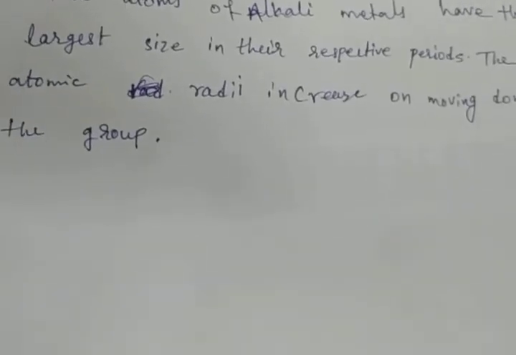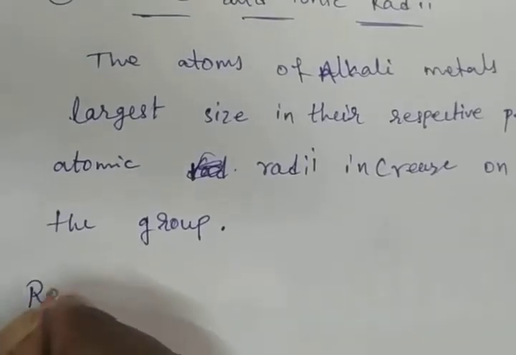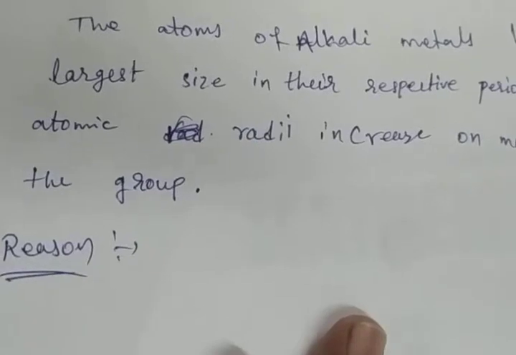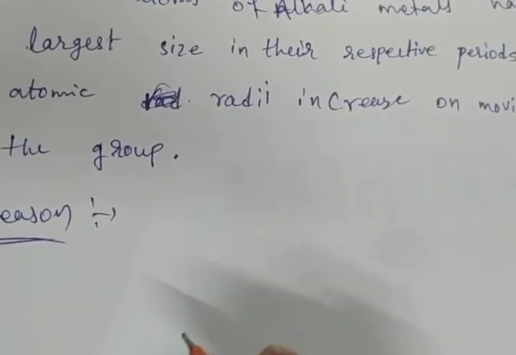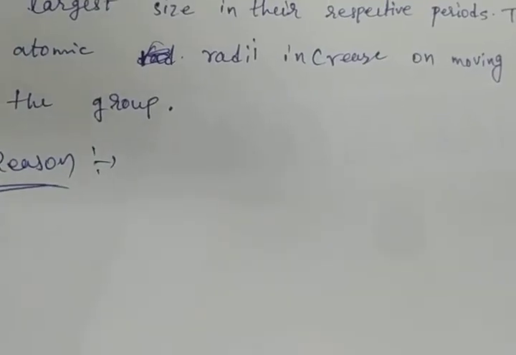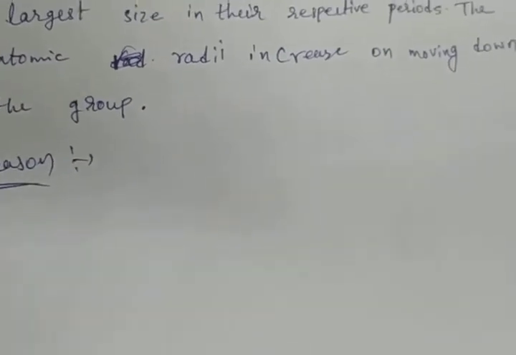Here, what is the reason why atomic radii increasing in groups? That means in alkali metals, from the top to bottom, the atomic radii increasing. Reason: on moving down the group, there is a progressive addition of new energy shells. That means new energy shells will be increased on moving from top to bottom.